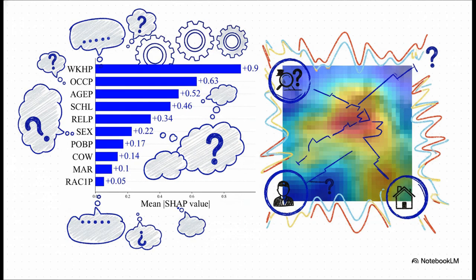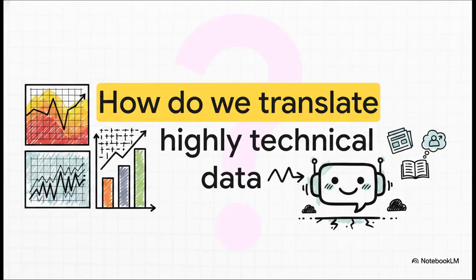Now, these are brilliantly clear, assuming you have a PhD in data science, but for a doctor looking at a patient's chart or a regular person trying to figure out why their mortgage was denied, these visuals are completely inaccessible. They are technically transparent, sure, but practically useless to the everyday user. So that begs a pretty massive question. How do we translate this highly technical data for everyone else?